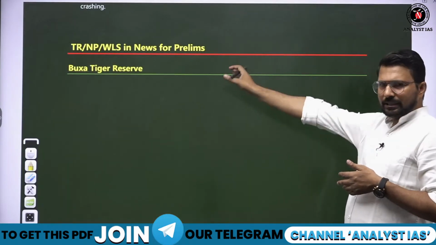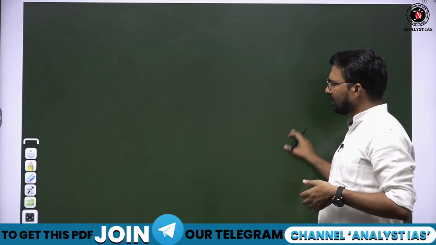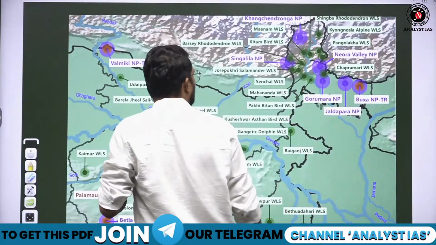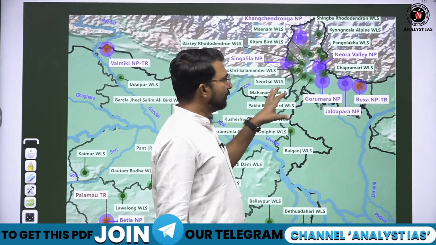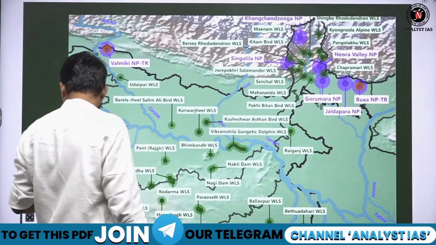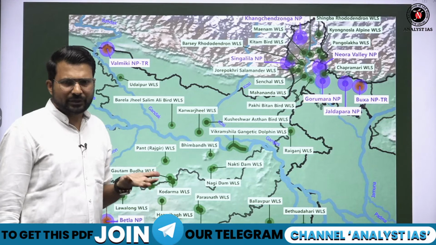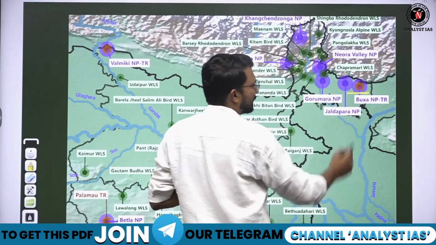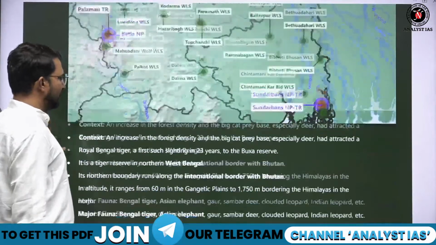So we are going to discuss now a few tiger reserves or national parks which were in the news in December. There was the Buxa tiger reserve. Where is this Buxa tiger reserve? Remember this Buxa tiger reserve, right? So Buxa tiger reserve is basically in West Bengal. Here this Buxa national park and tiger reserve is situated. There are a number of tiger reserves, national parks, and wildlife sanctuaries, and you cannot remember everyone. So remember those which came in the news. So this is Buxa tiger reserve national park. Fine. So this came in the news in December 2021.